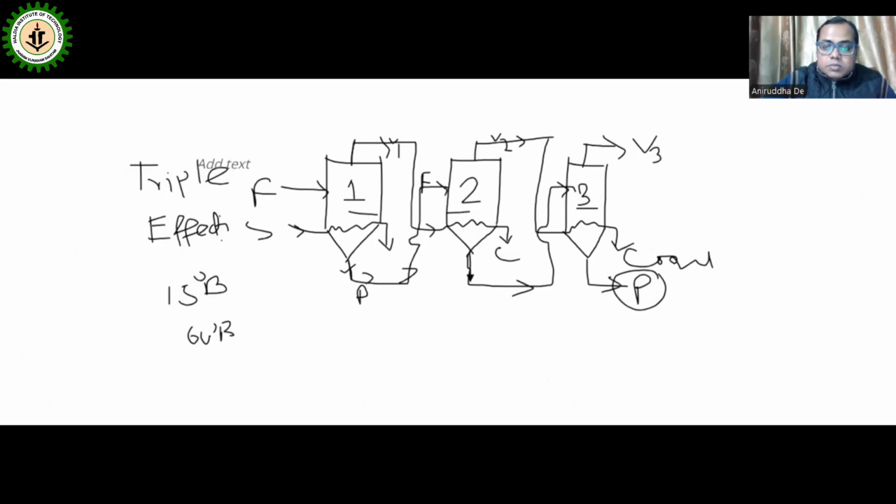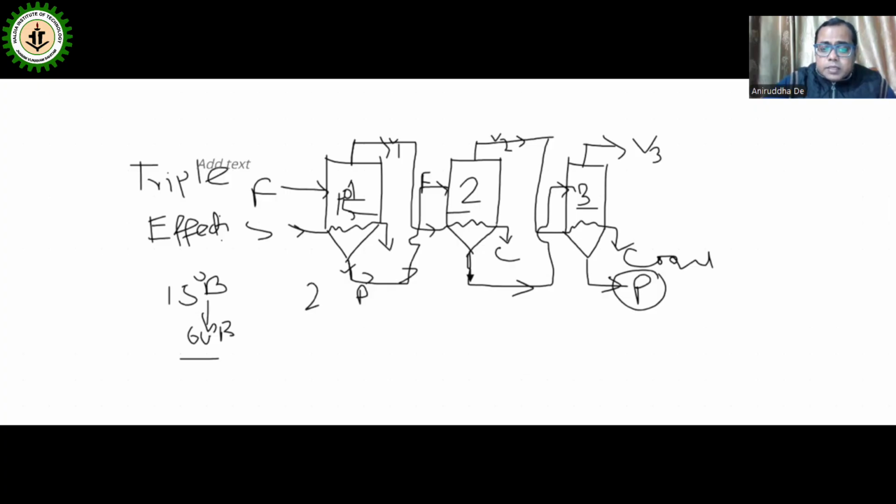If we want to achieve it in a single effect, you have to recirculate continuously so that you will achieve 60-degree. But if you feed 15-degree brix inside the first effect, after coming out it will hardly reach around 25 or 30-degree brix.